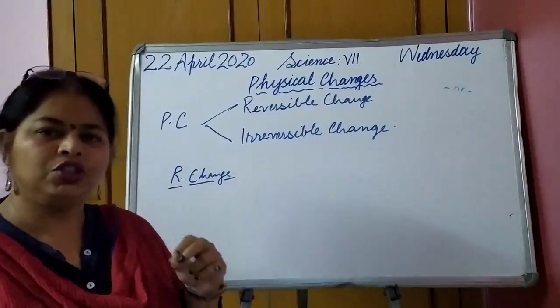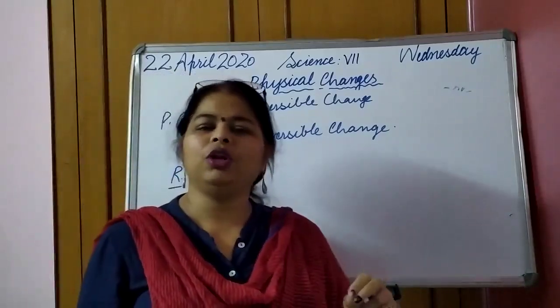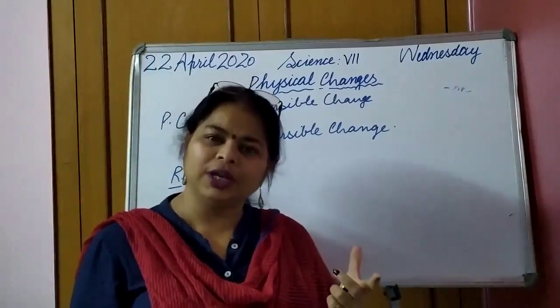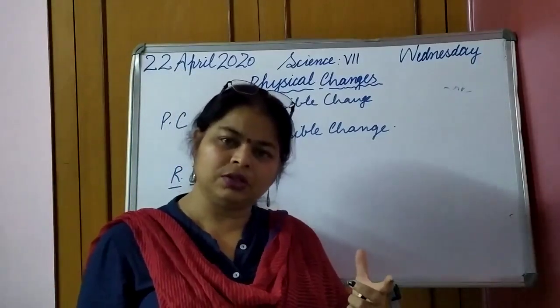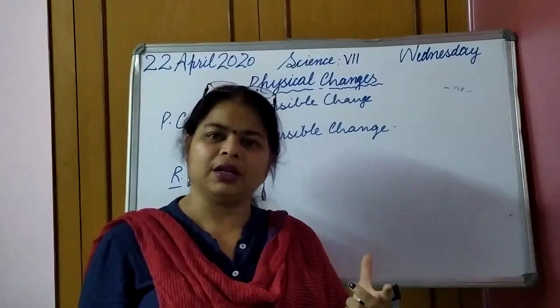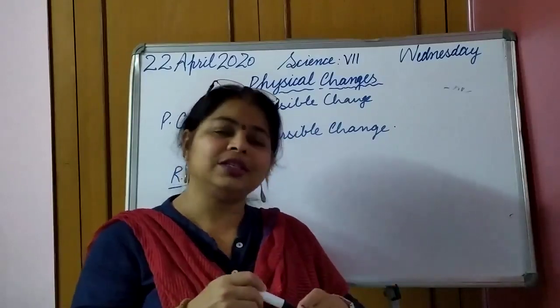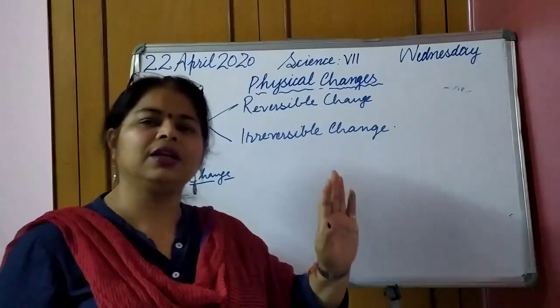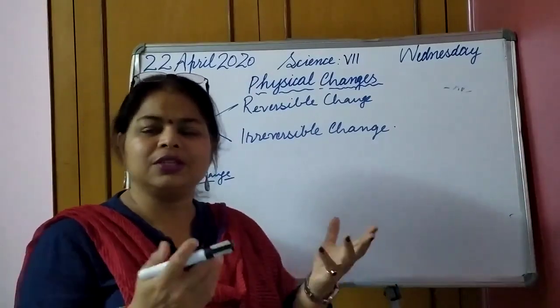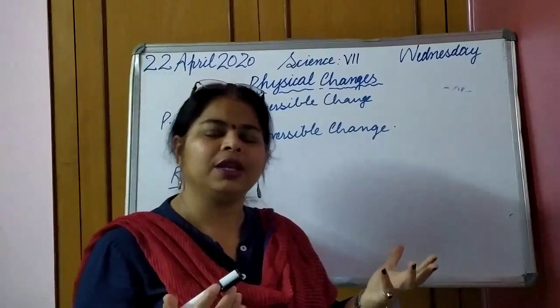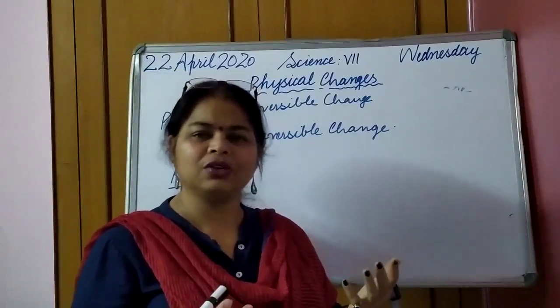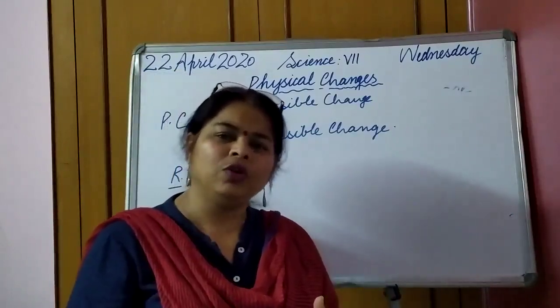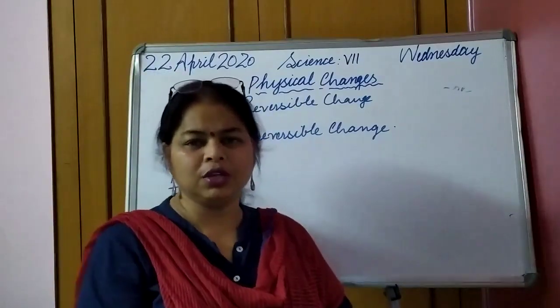If I dissolve sugar in water, what do you think? You are again going to get the sugar back or not? Yes, you will get it back. If sugar is dissolved in water and you completely stir it, it gets vanished. Means it is not seen. It means it has disappeared. So where it has gone? How to get it back? What we can do? We can evaporate the water.